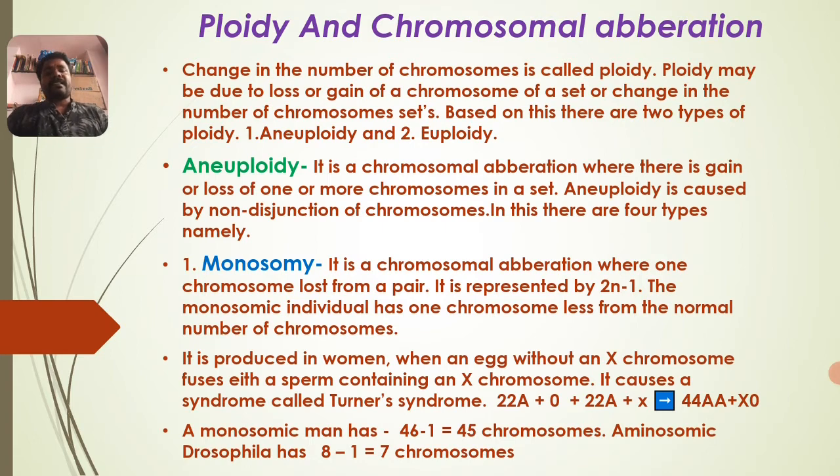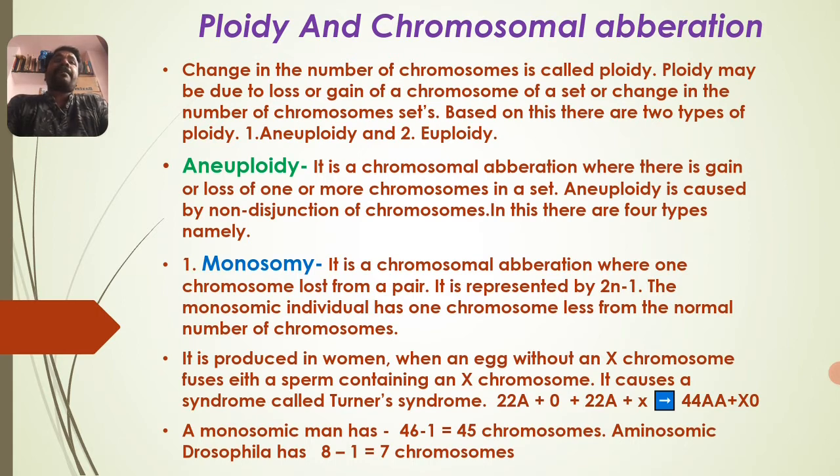Right, let us study one by one. The first one is monosomy. What is monosomy? It is a chromosomal aberration where one chromosome is lost from a pair. Say, for example, in human beings the total number of chromosomes is 46. Out of these 46, 44 are autosomes and 2 are allosomes.